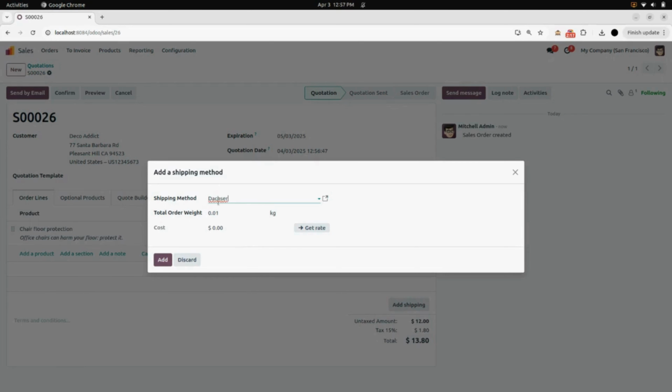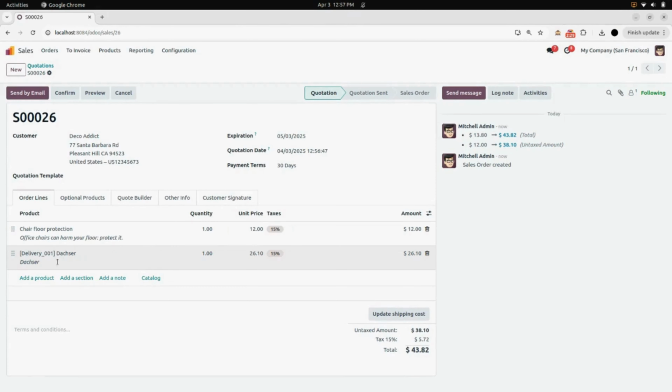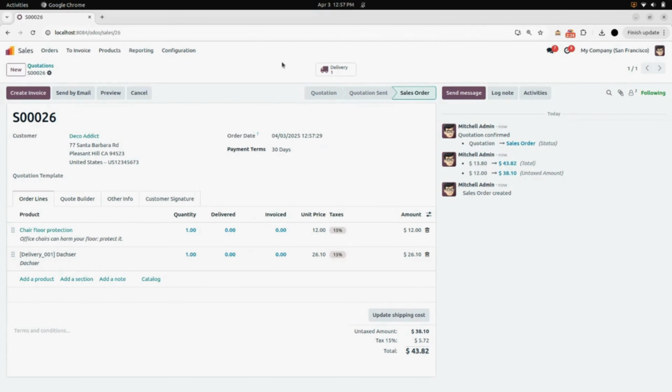Here you can see the order total weight is updated. Now you need to just click on the get rate button. Here after clicking on the get rate button you can see the cost is updated. Now click on add. Here you can see in the order line a Dachser shipping is updated. After this, click on confirm and you can see a delivery is created.